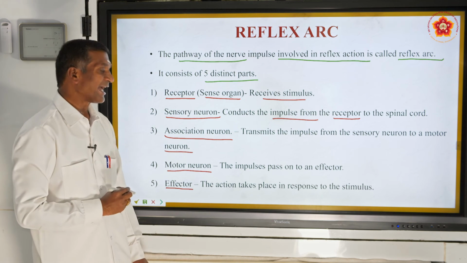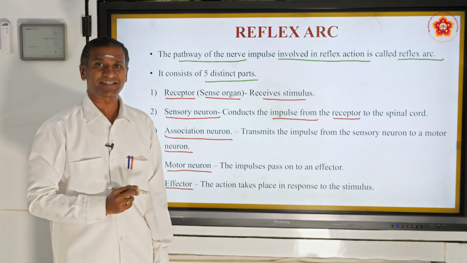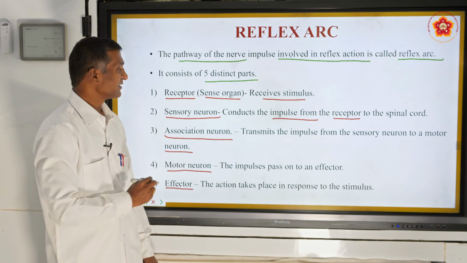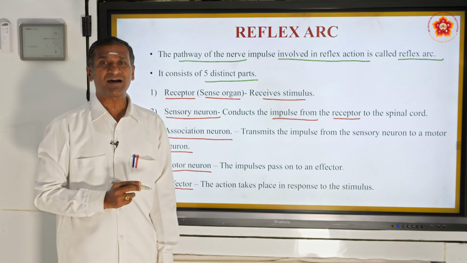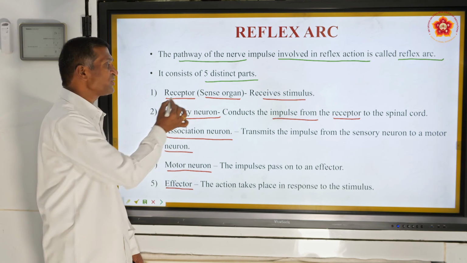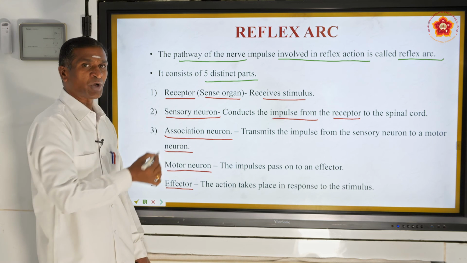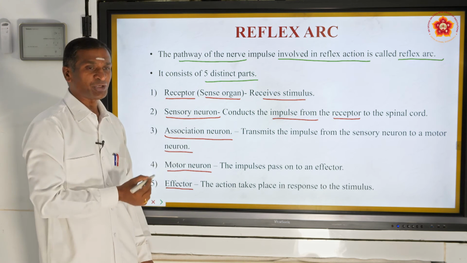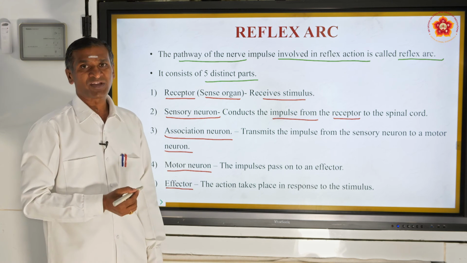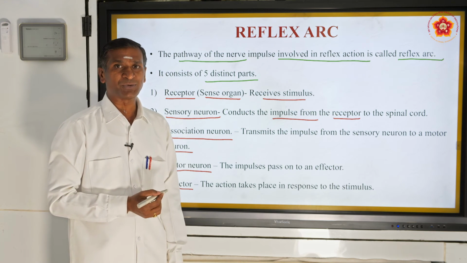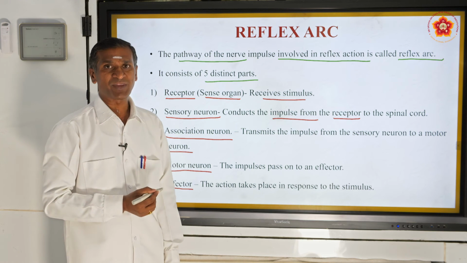Effector, the action takes place in response to the stimulus. So, the 5 distinct parts of reflex arc are the receptor, the sensory neuron, the association neuron, the motor neuron, and the effector.